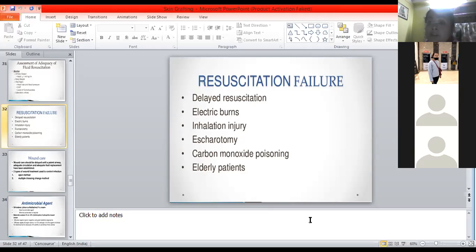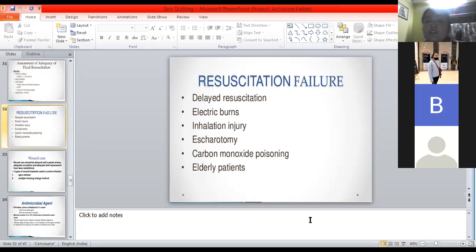Then it may be electric burn. Electric burns are sometimes very dangerous. Externally you may not see anything, just a black discoloration, right? And deep inside, there might be a very deep injury, and that is the reason patients sometimes don't take it seriously and don't report to the hospital properly. So electric burn can also delay resuscitation and lead to resuscitation failure.